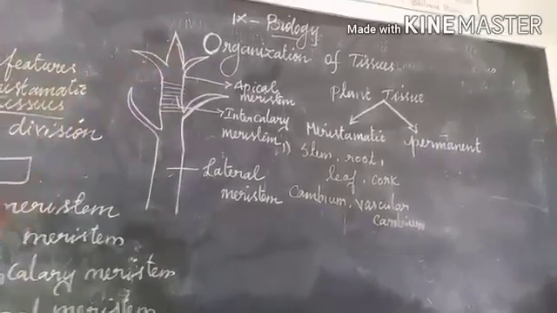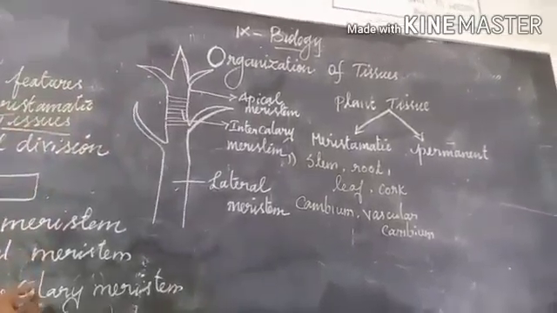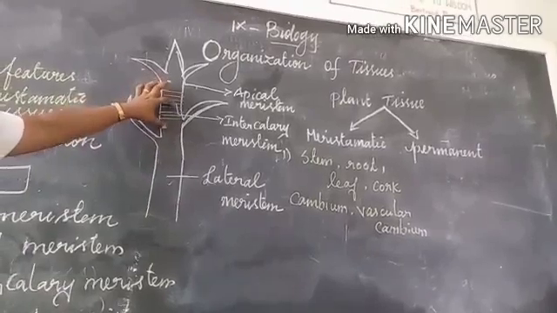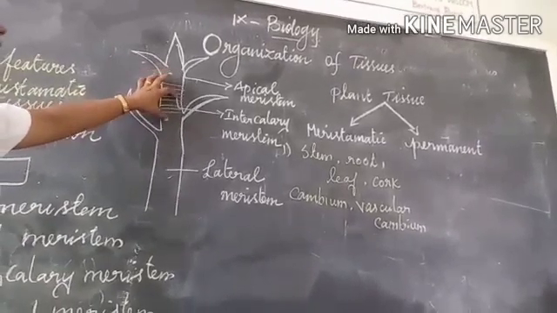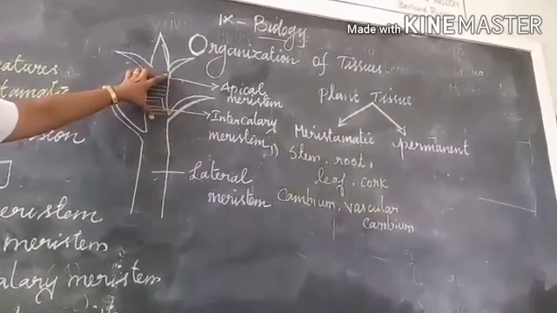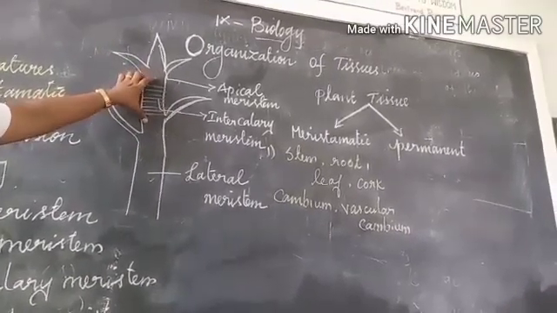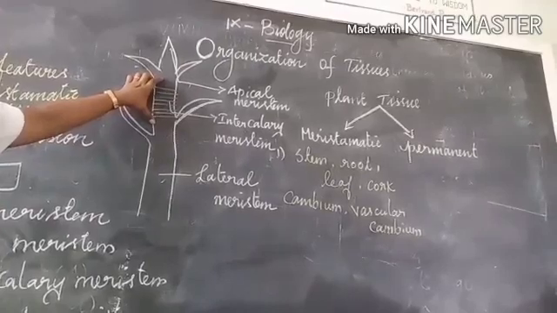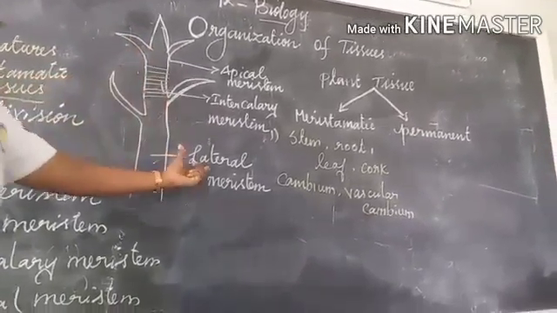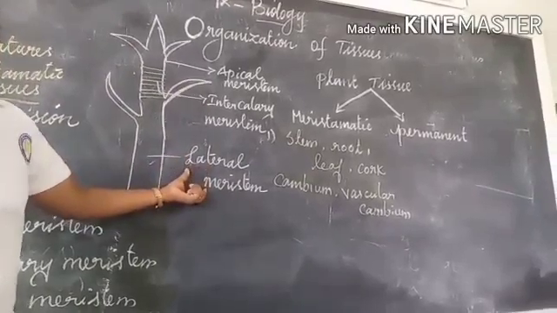Now let us see the second one, intercalary meristem. This meristematic tissue is present at the base of the node or internode, and causes elongation of the internode. Third one, lateral meristem.